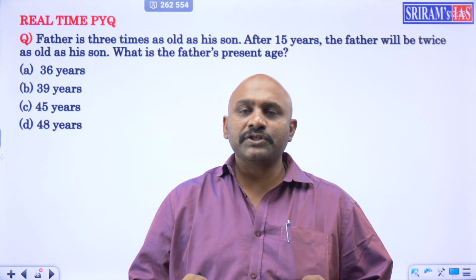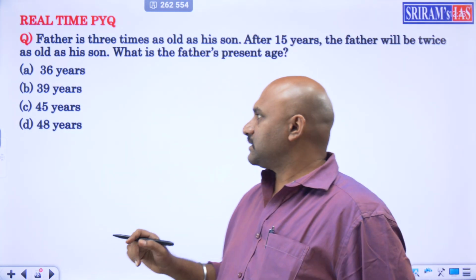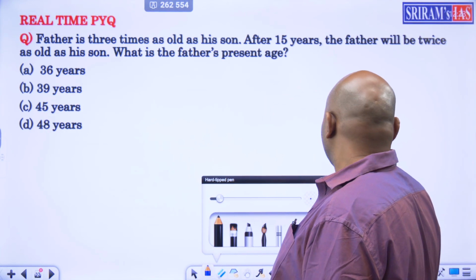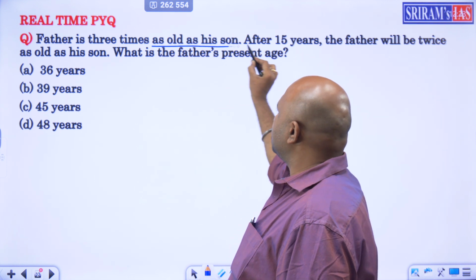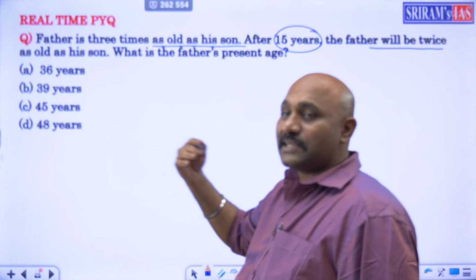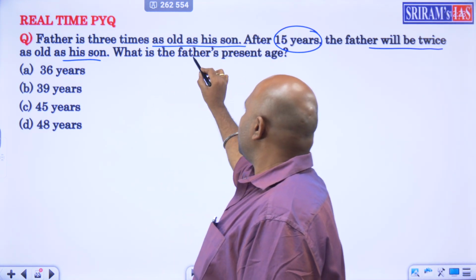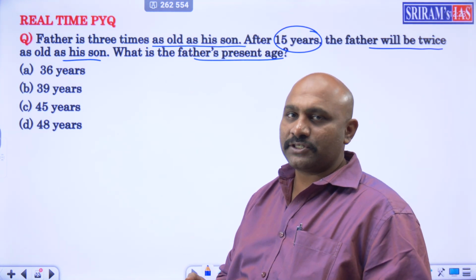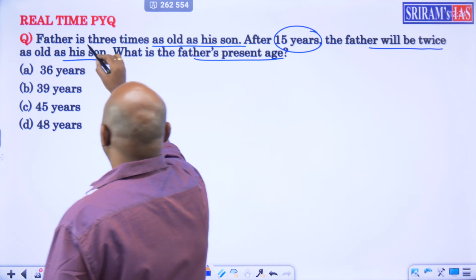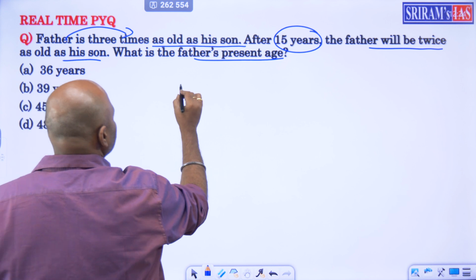So a very important question from the topic of ages. Let's check this question. Father is 3 times as old as his son. After 15 years, the father will be twice as old as his son. What is the father's present age? It's a very simple question. So there will be 2 characters here, father and son. And a direct relation: father is 3 times as old as his son.